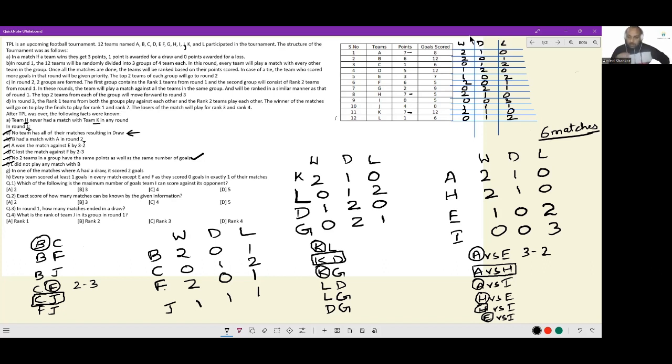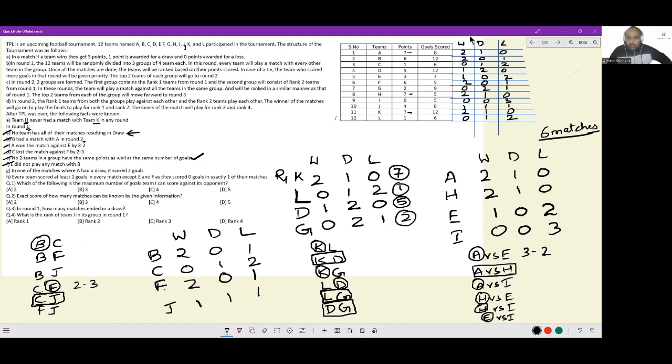So all 3 matches for L are draw. Additionally, for G, I know G had only 1 loss. So 1 loss for G is recorded. The other 2 matches for G will be a draw. So for D, I've got 1 win and 2 draws. 2 draws are known. So this match against L, D will win. Okay, let me also go ahead and write down the points total. This is 7 points. This is 1 point. This is 1 point and 5 points. And this is 2 points.